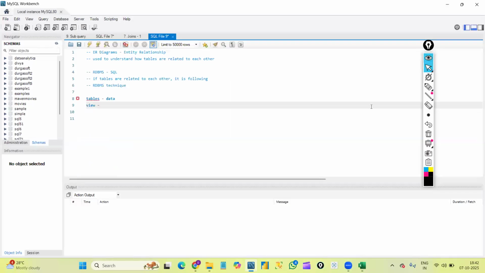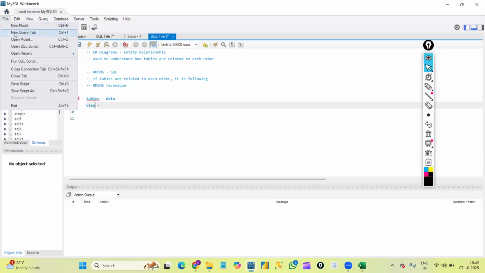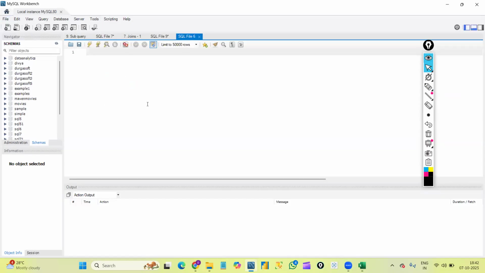Okay, to open a new SQL file, as you can see, like in any other Excel file, we have a menu bar here. We have a toolbar here. We have some options over there. So to open a new SQL file, we have two options. Either we can click on File and select New Query tab. Then one more SQL file is opened. This is a kind of editor page where we will write queries.